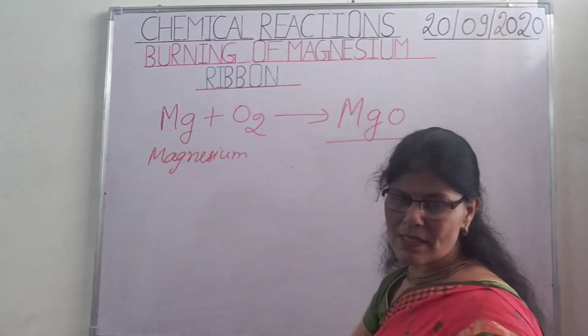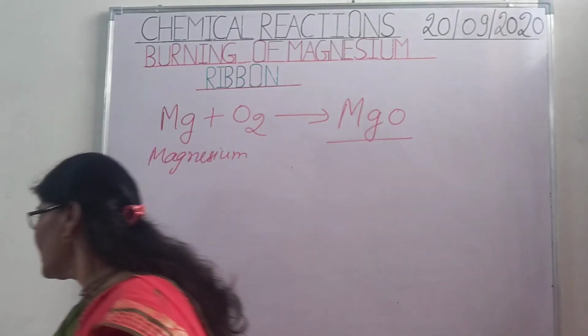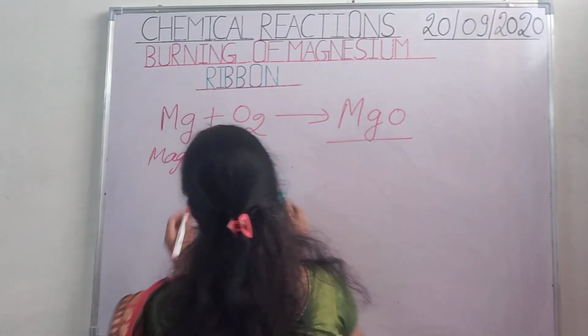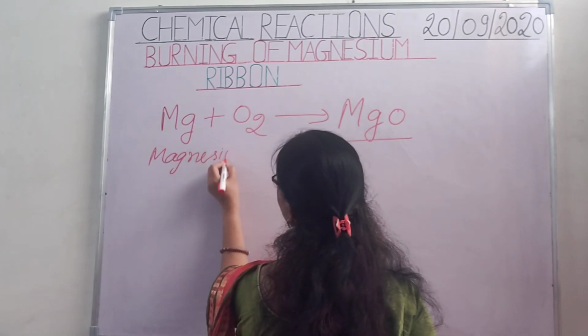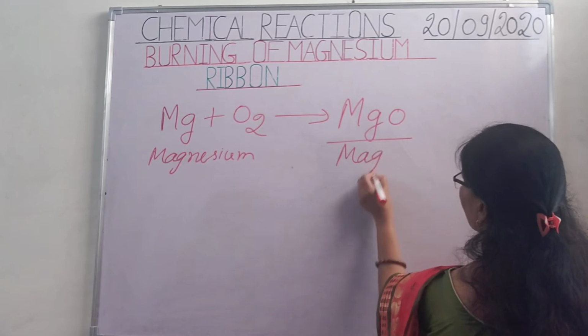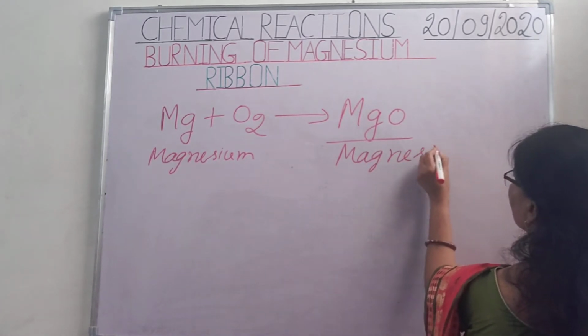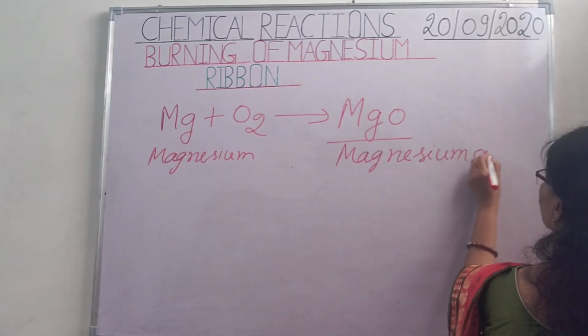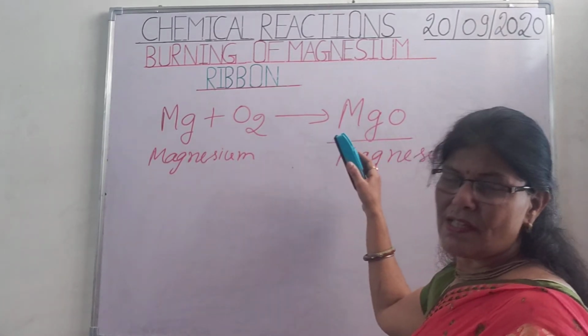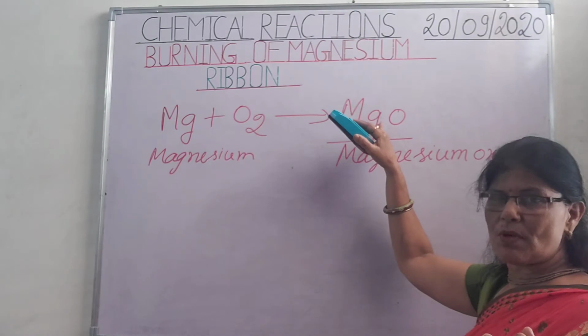Magnesium ribbon burns in the presence of oxygen and it leads to magnesium oxide. Okay, this is our first reaction. That ash is magnesium oxide.